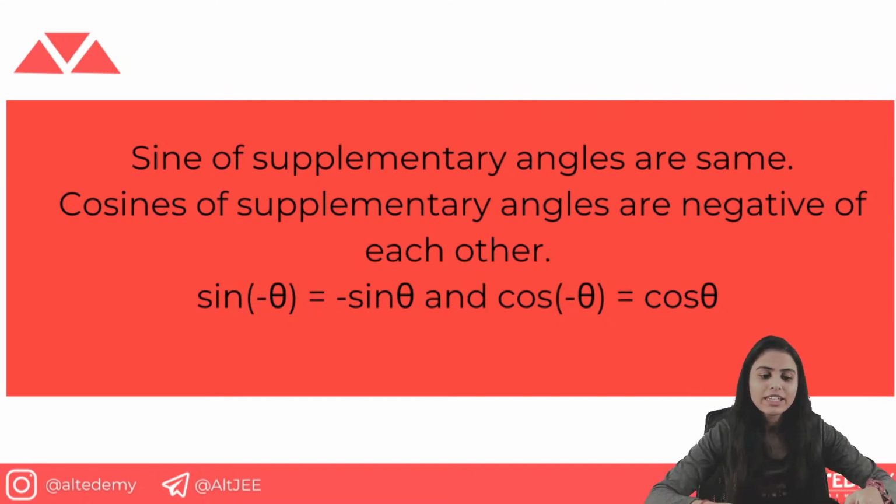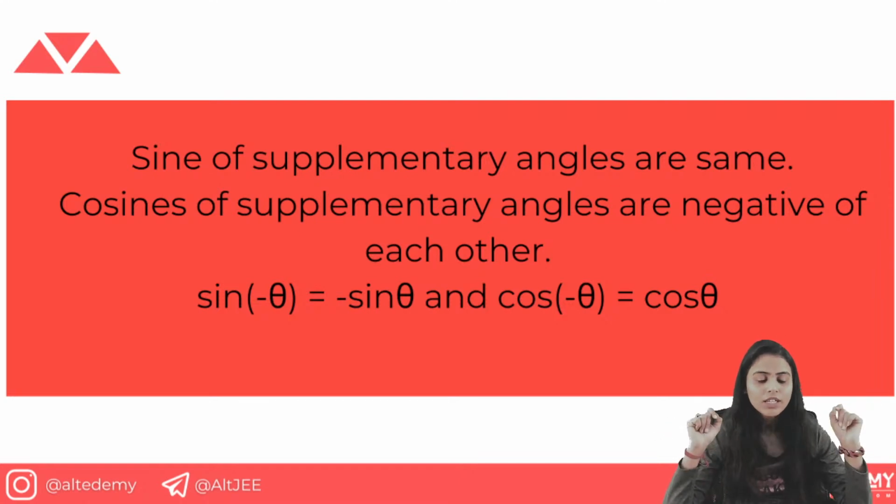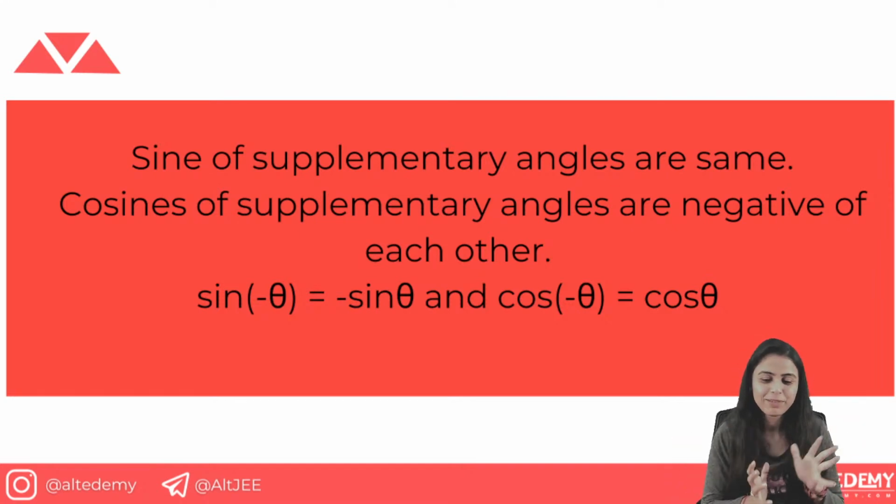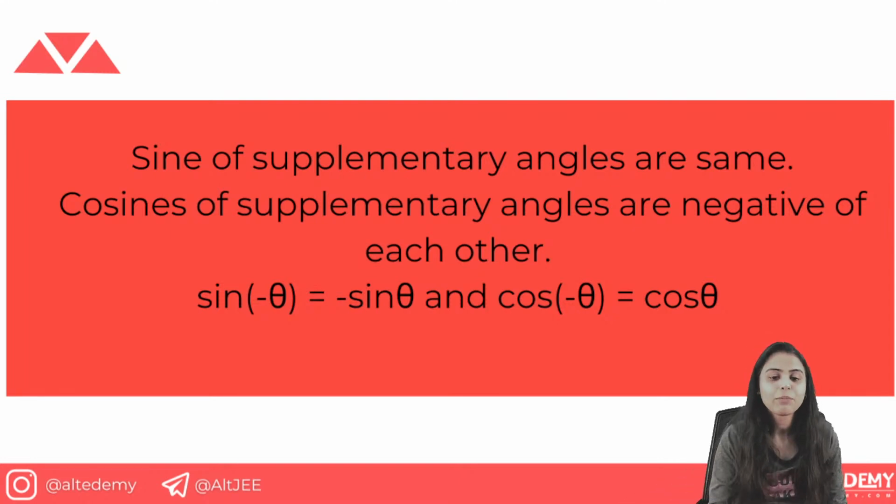Now you can see the signs of supplementary angles are negative of each other. This is the basic information. That means sine of minus theta, when you see sine of minus theta, the minus comes outside and it becomes minus sine theta. When you see cos of minus theta, it absorbs it and it becomes cos theta. Remember it like that. Now, this information was very important, and one thing more.